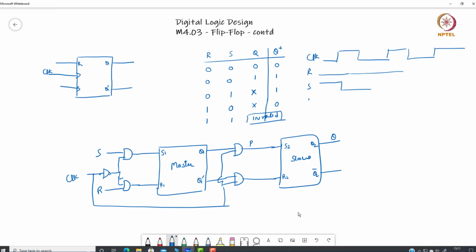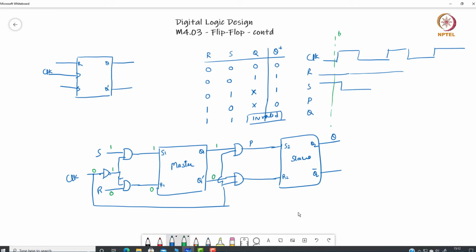And then we can see the value of P as well as Q. So let us consider some point T which is slightly before the positive edge. So this is a time T1. At time T1 the clock value is 0, so inverted clock value is going to be 1, and at that time my R is 0 and S is 1, correct. So at this time, because S is 1 and inverted clock is 1, this will become 1 and this will become 0, because set is 1, reset is 0. So Q will become 1 and Q dash will become 0.